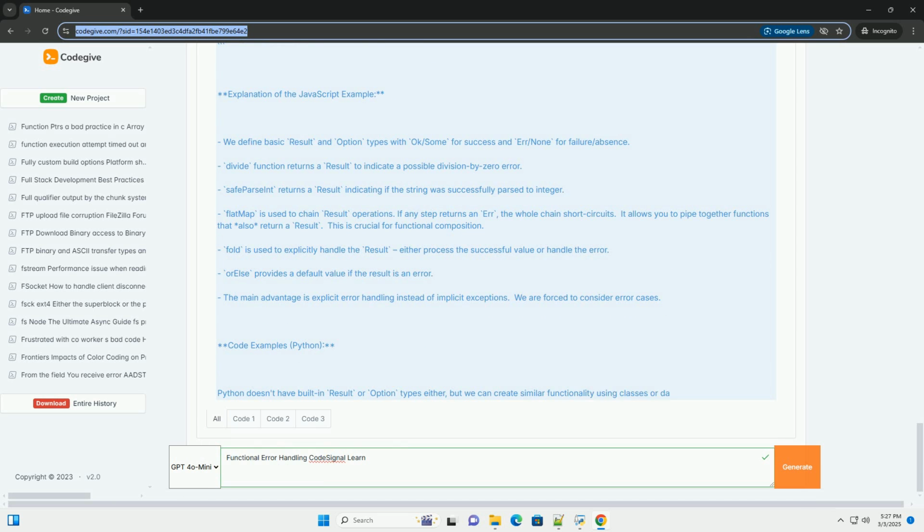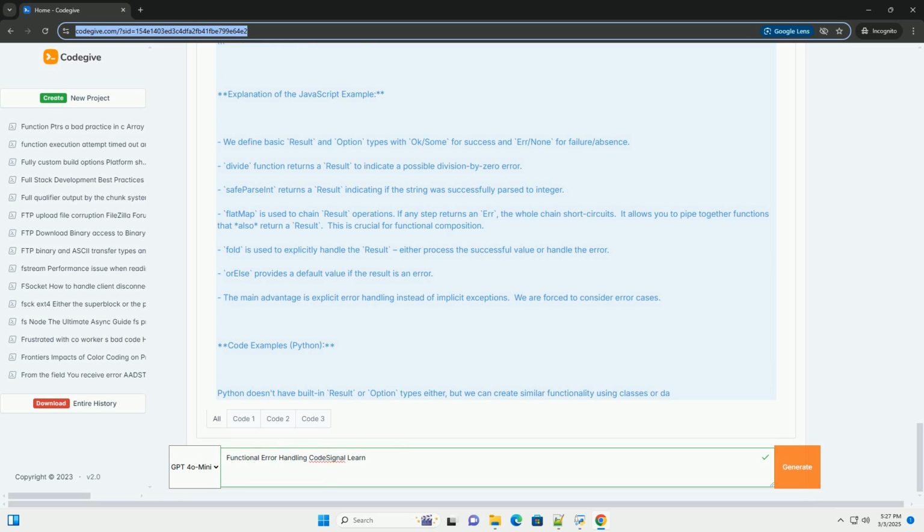Code examples: JavaScript. JavaScript doesn't have built-in Result or Option types. We need to either use a library, like fp-ts or neverthrow, or implement basic versions ourselves. For demonstration purposes, we'll implement simple Result and Option types. 1. Implementing Result and Option types.